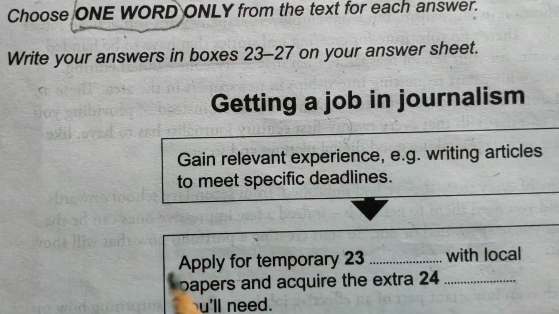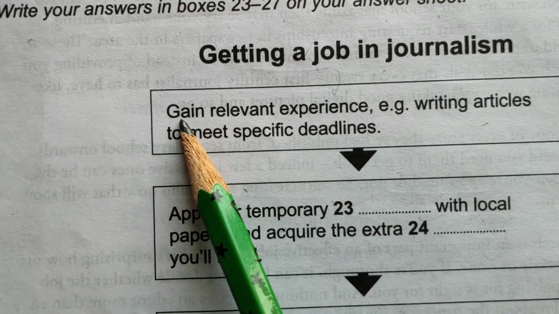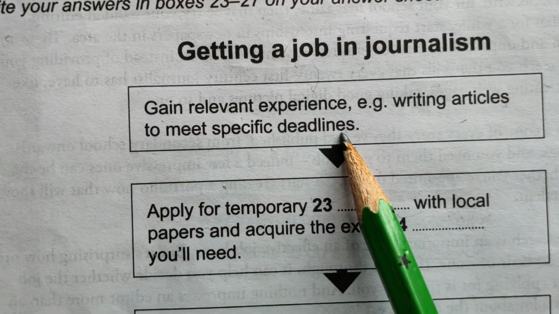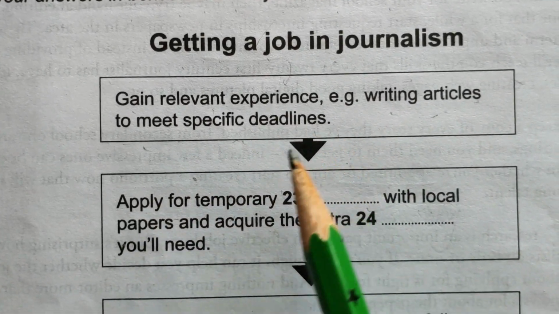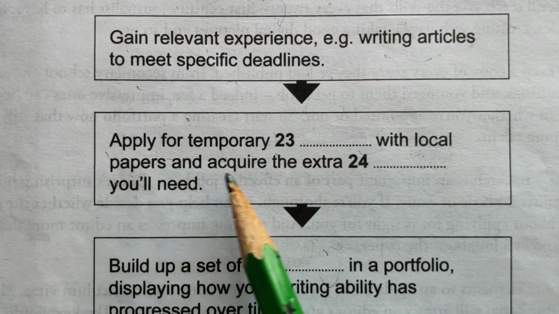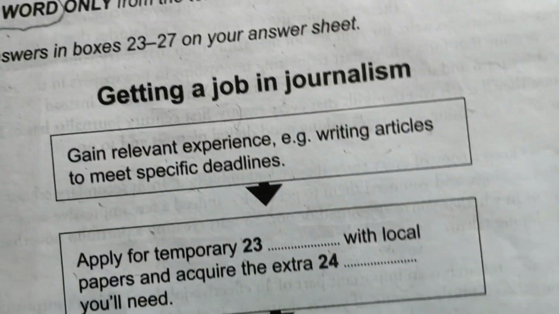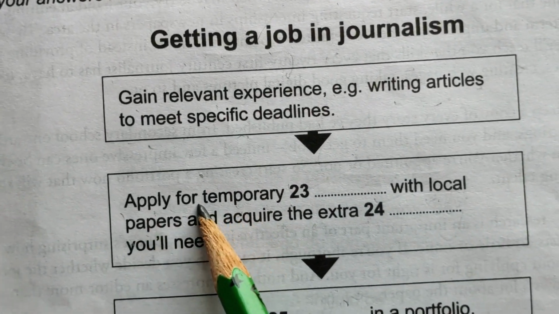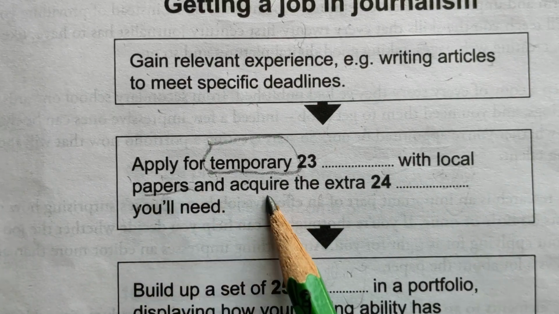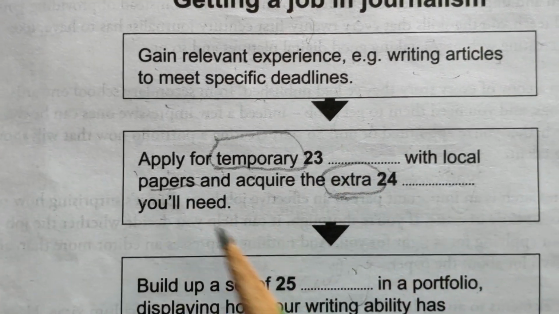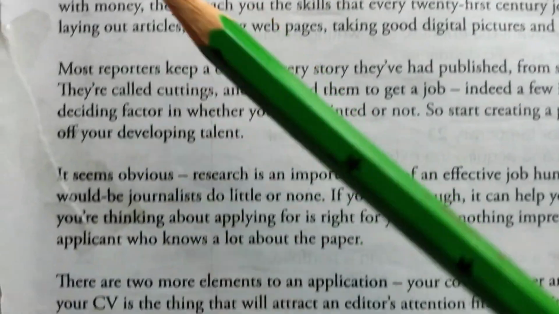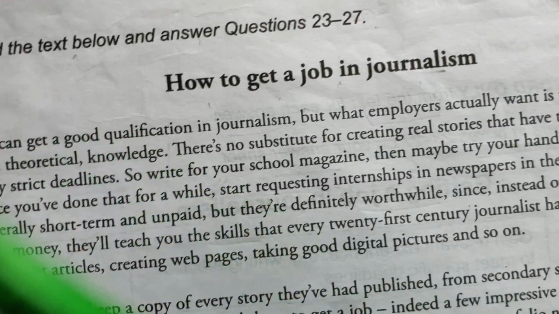Getting a job in journalism. Okay, let's read it first. Gain relevant experience, e.g. writing articles to meet specific deadlines. Okay. Apply for temporary dash with local papers and acquire the extra you will need. Okay, apply for temporary. This is the keyword we will be looking for. Okay, let's read the paragraph. This is the smaller paragraph. You can read it line-wise.